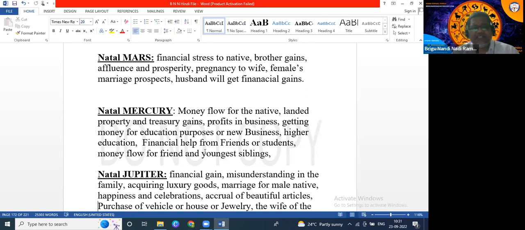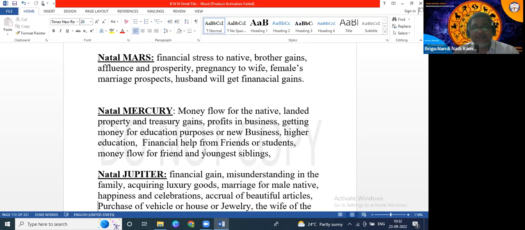Profits in business, treasury gains. Here treasury means money and related. Mercury is business and Venus is profits, money, so in the business the native will get profits. But in which year?